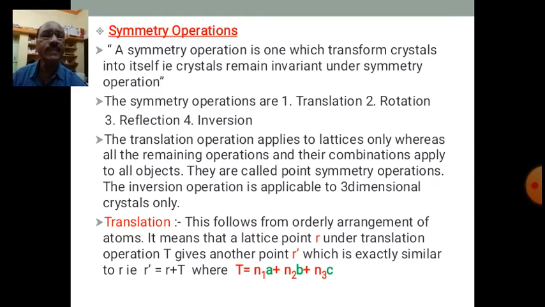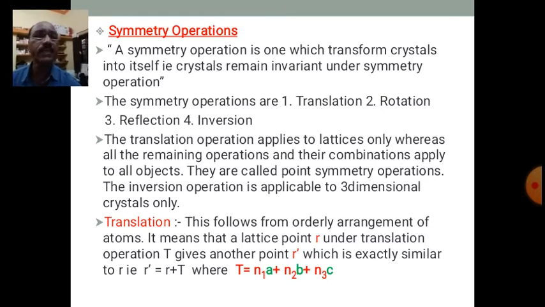It means that a lattice point R under translation operation T gives another point R dash which is exactly similar to R. That is, R dash is equal to R plus T, where T is equal to n1 a plus n2 b plus n3 c.